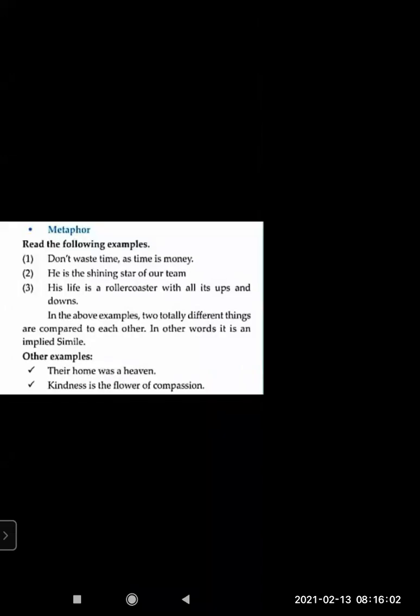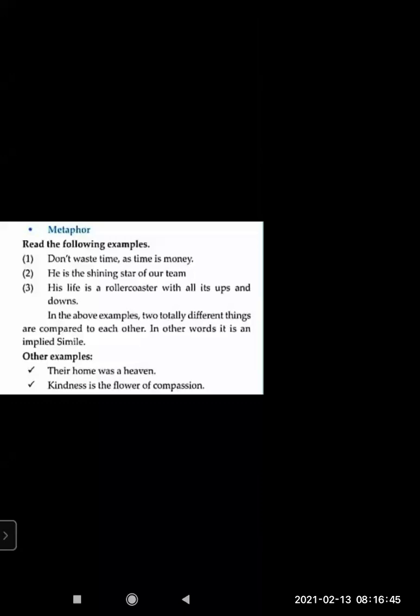Let's see more examples. Let's read the following examples. Don't waste time, as time is money. He's the shining star of our team. His life is a roller coaster with all its ups and downs. So here he's compared to a shining star. He is a star, it is given, but the word like or as is not given. And his life is a roller coaster. Like we say, in our life we always get ups and downs. So here his life is compared with a roller coaster.